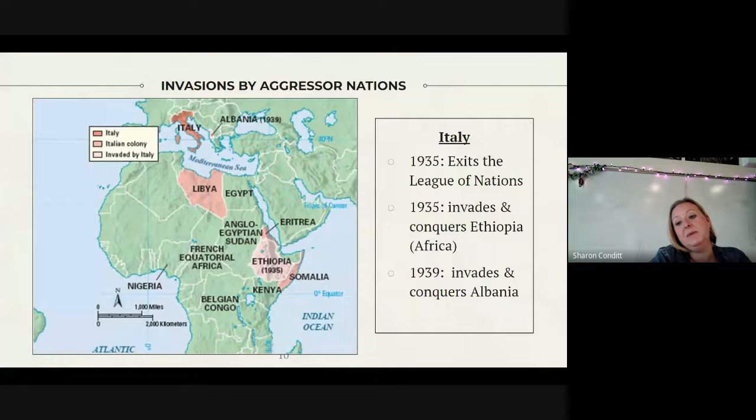I think it's worth noting that Italy decides in 1935 to exit the League of Nations. They had begun expanding into other areas, and as you can see on my timeline here, they've invaded and conquered Ethiopia by 1935. The League of Nations actually condemns their actions, and Italy just basically is like, peace out, I'm heading out then, which I think has some broader implications, as we'll talk about. So with that said, Italy has completely broken some of the rules of both the Washington Naval Conference and of the Treaty of Versailles. In doing so, they've been pretty aggressive. And then in 1939, they decide to invade and conquer Albania.